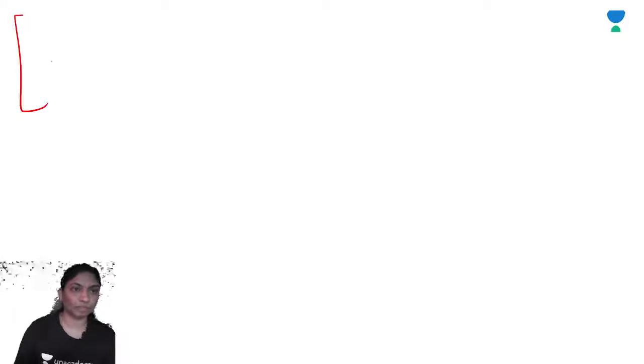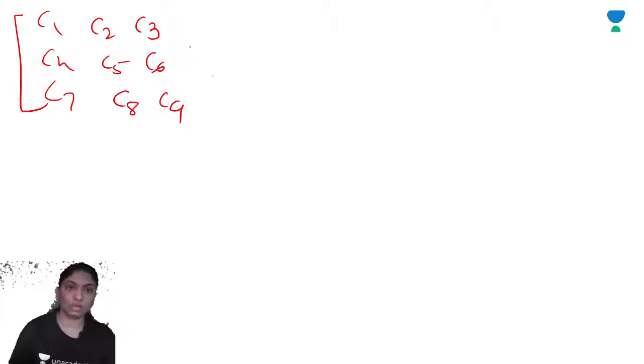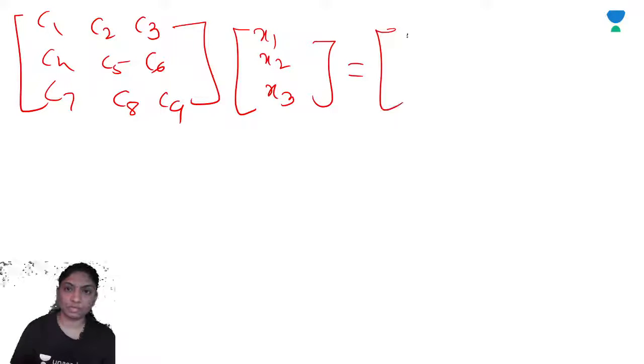So let's consider C1, C2, C3, C4, C5, C6, C7, C8, C9 into x1, x2, x3 is equal to x3 0 minus x1.